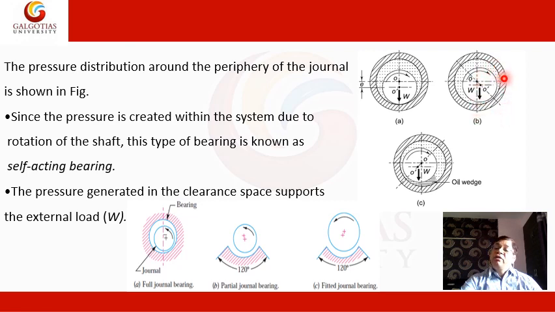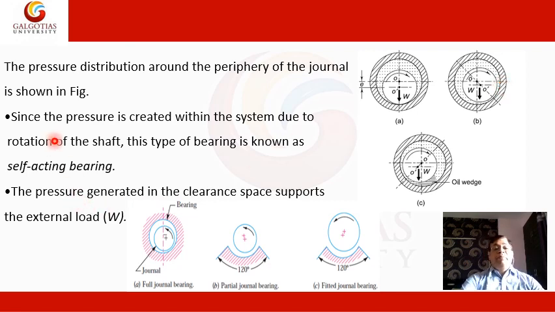clockwise direction. The center of the journal shifted towards the right here. So there is a partial metal to metal contact, as well as a film also created, but the developed film is not sufficient to support the shaft load, the radial load.